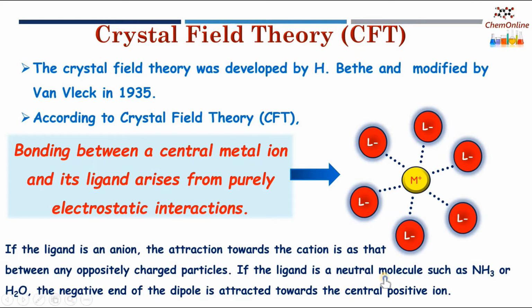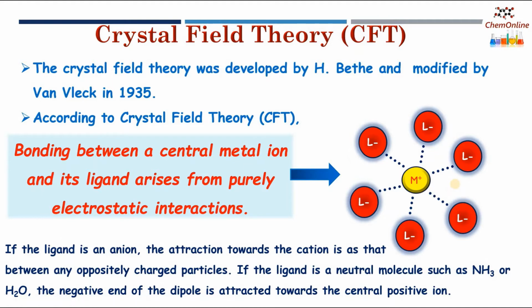If the ligand is an anion, the attraction towards the metal cation is as that between any oppositely charged particles. And if the ligand is a neutral molecule like ammonia or water molecule, the negative end of the dipole is attracted towards the central positive ion.